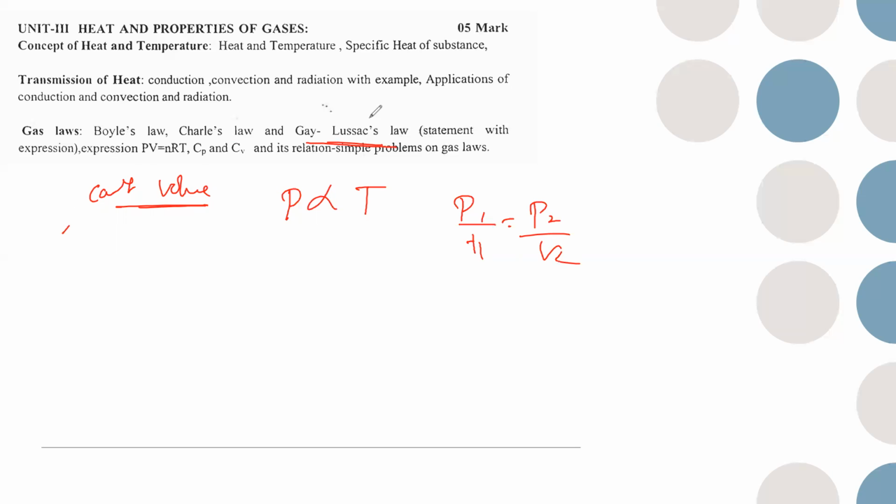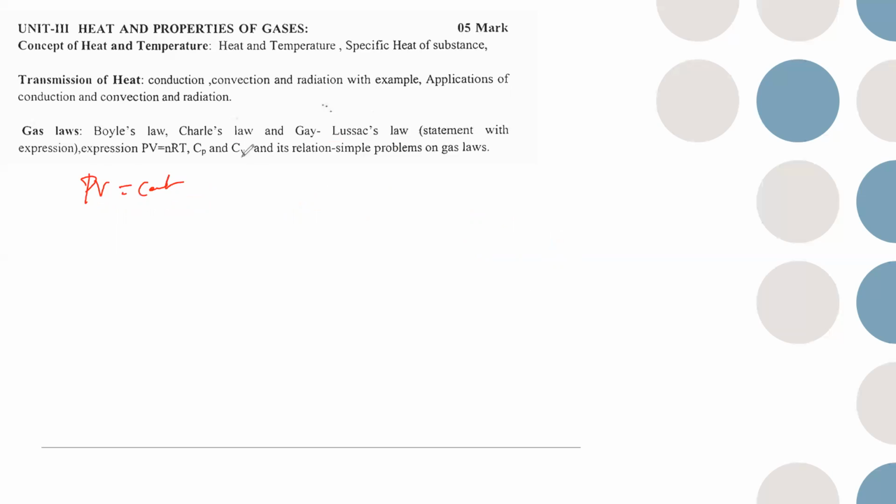So all three laws we concluded. Boyle's law gives that PV is equal to constant. Charles's law says that at constant pressure, volume is directly proportional to temperature, or V by T is equal to constant. Gay-Lussac's law says that when volume is constant, pressure by temperature is a constant. Okay?